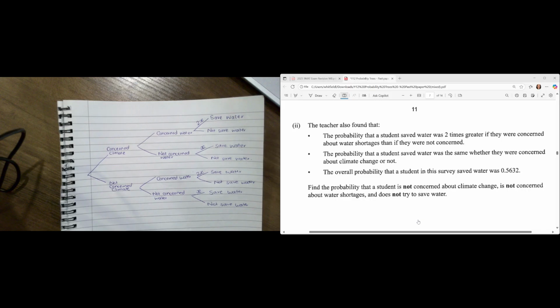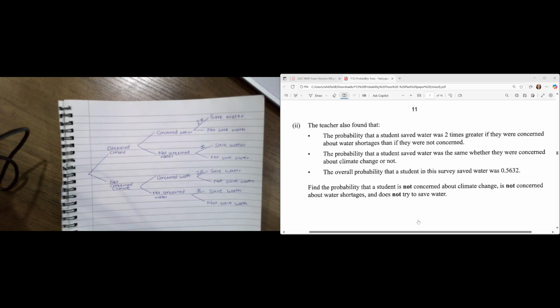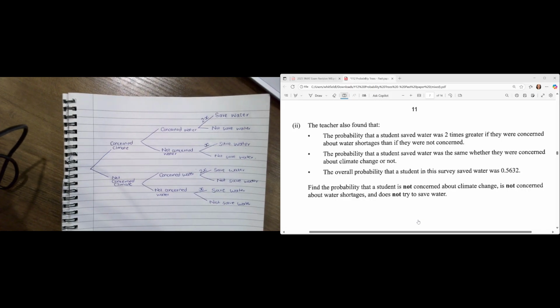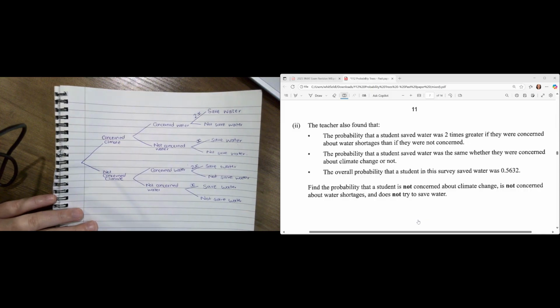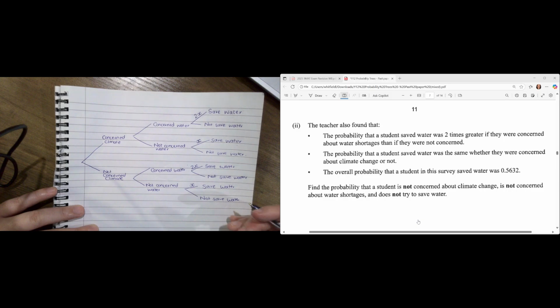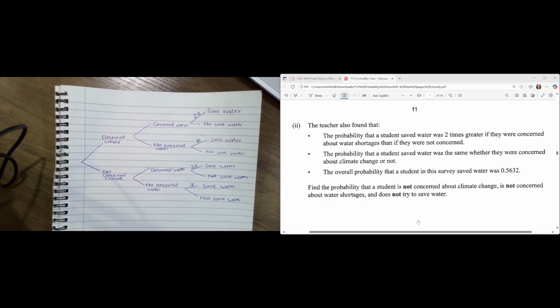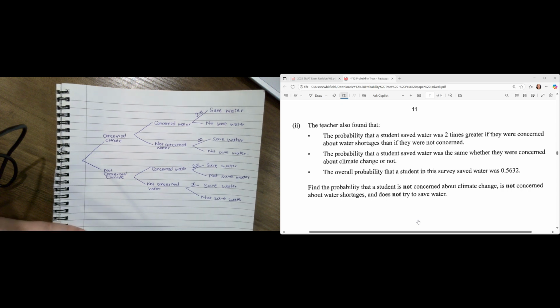Okay, so we've done the second bullet point. Now, the third bullet point is saying the overall probability that a student in the survey saved water. So overall probability. So that means I'm going to be adding a bunch of goodies together. So the overall probability of a student saving water is 0.5632.